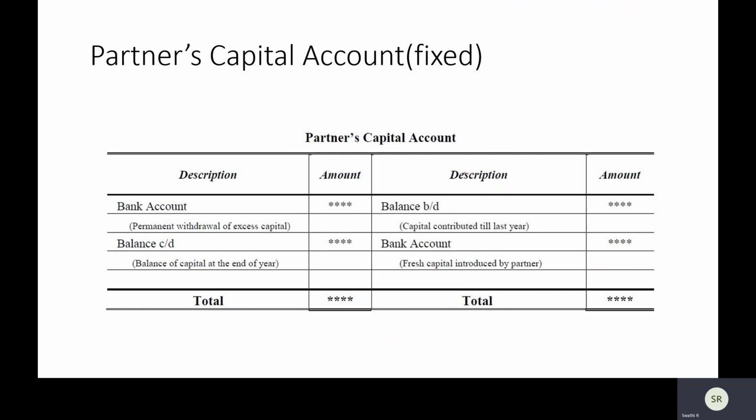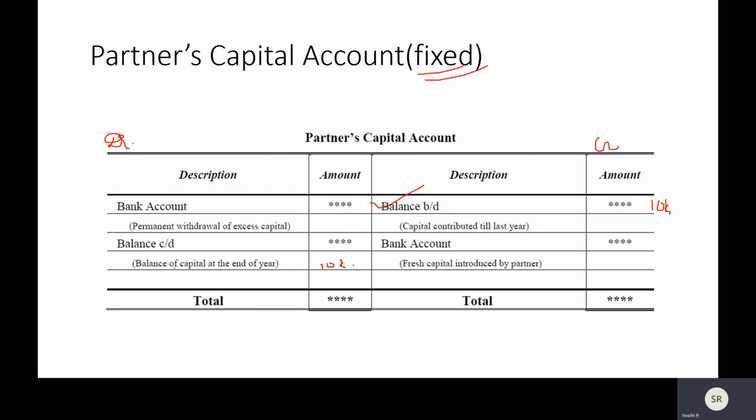And in the capital account, if it is fixed, what is it? Only your balance brought down. This might be the balance that you have had for a very long time, as in like from 2015, as we took in the example. Maybe it's the same amount. It will not change. Usually you just write 10,000 here and 10,000 here also. Then come 2016, you will do the same thing. The balance brought down becomes your balance brought down for the next year. 2016 also it will be 10k, 10k. 2017 also 10k, 10k. 18 same, 19 same, 20 same.